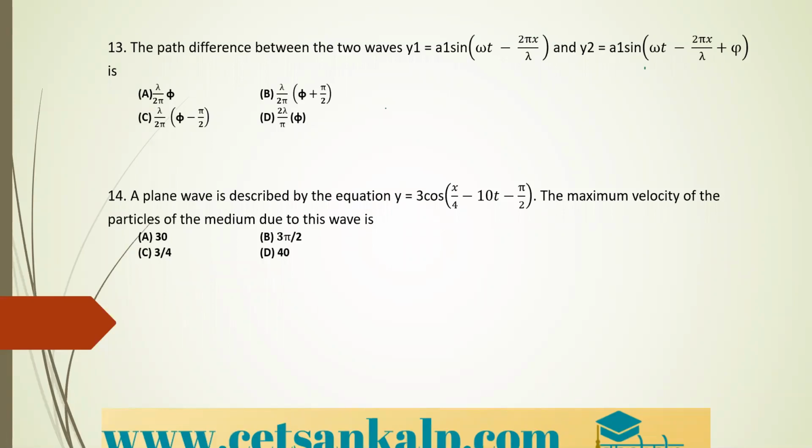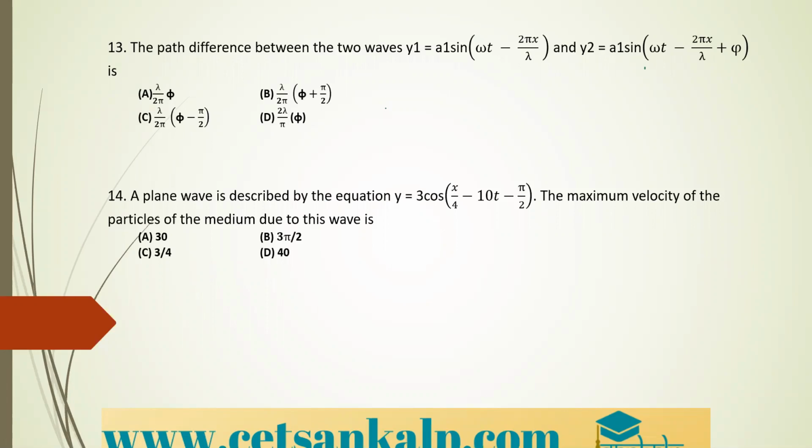The path difference between the two waves y1 = a1 sin(omega t - 2 pi x by lambda), and y2 = a2 sin(omega t - 2 pi x by lambda + pi) is... So here you need to calculate the path difference.